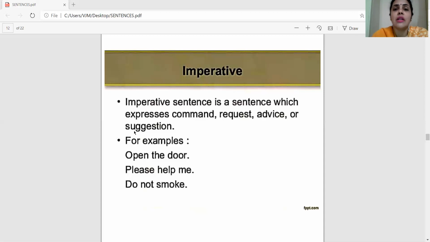Like you can see in this lockdown period, we keep on hearing and seeing so many imperatives. Don't come outside your homes, stay at home, stay safe, take all the precautions possible, wear your mask, right? What are these sentences? These sentences are used for communication, of course, but they are also termed imperative sentences because they are not declaring things, they are not asking you a question, they are giving you a suggestion that you should wear your mask, you should stay at home. It is an imperative suggestion.